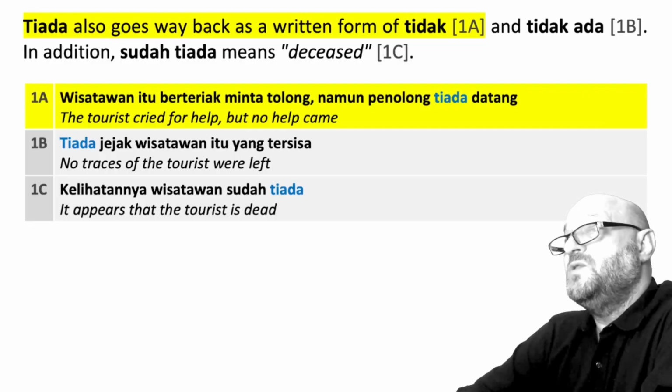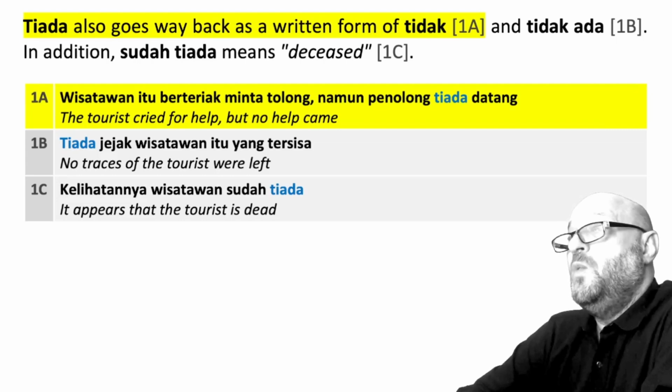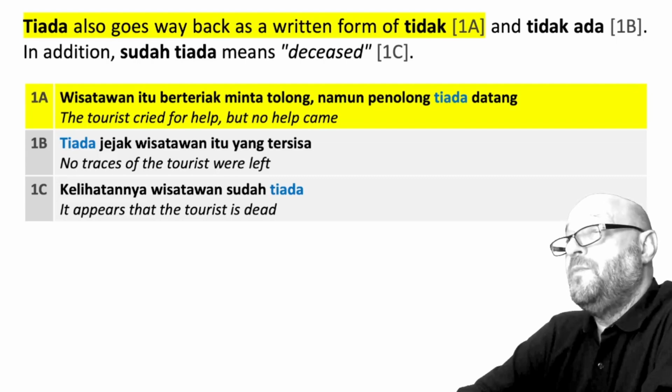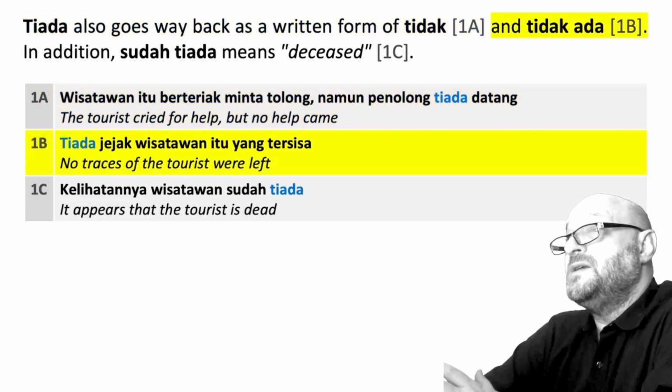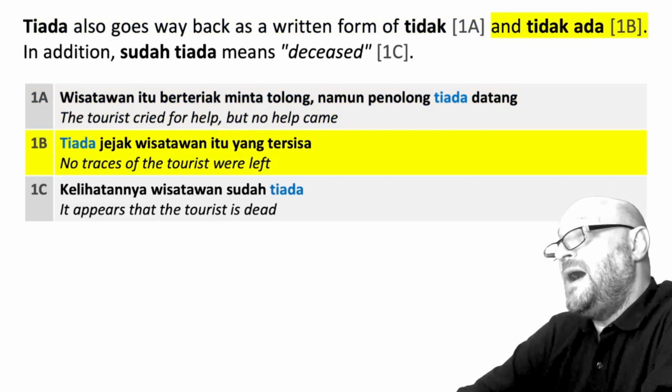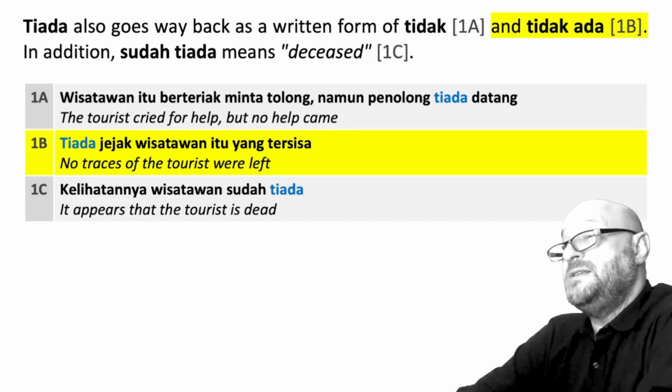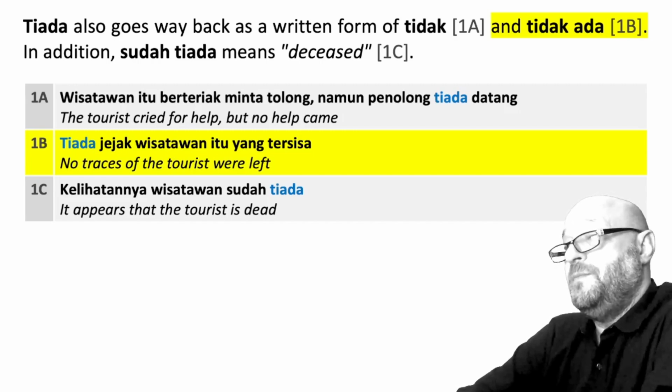Tiada also goes way back as a written form of tidak. Example 1a. Wisatawan itu berteriak minta tolong, namun penolong tiada datang. The tourists cried for help, but no one came. Tiada is also a written form of tidak ada. Example 1b. Tiada jejak wisatawan itu yang tersisa. No traces of the tourist were left.